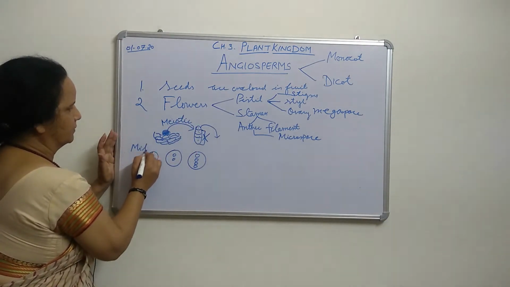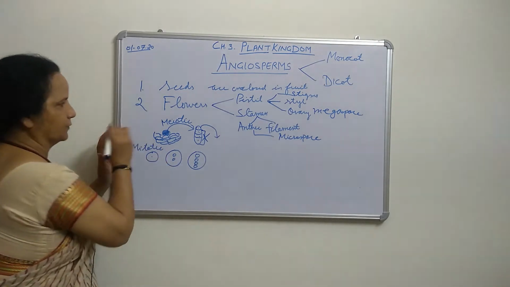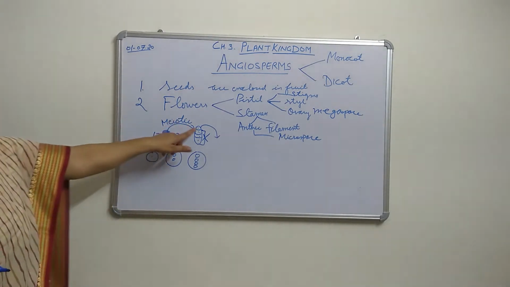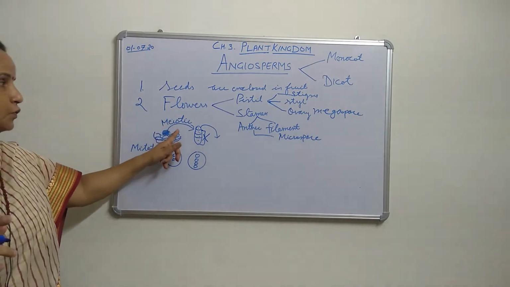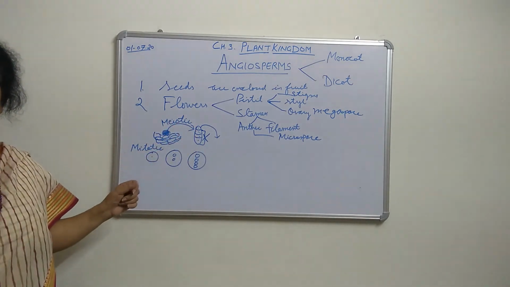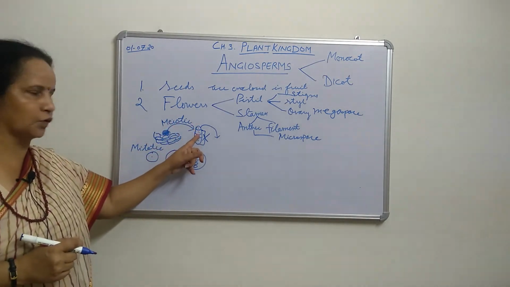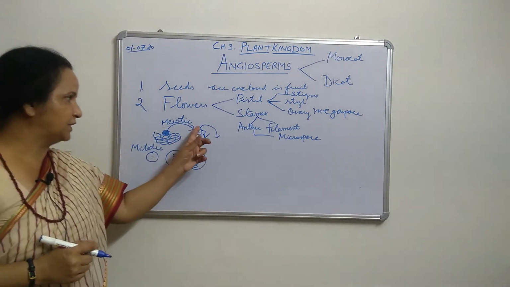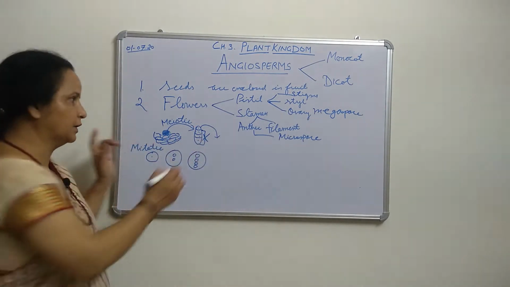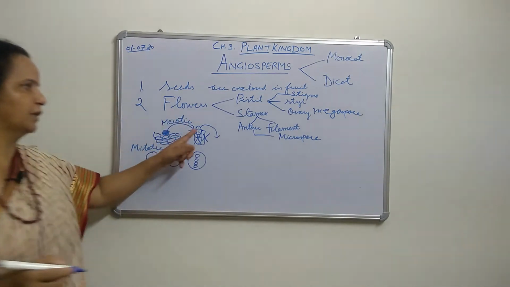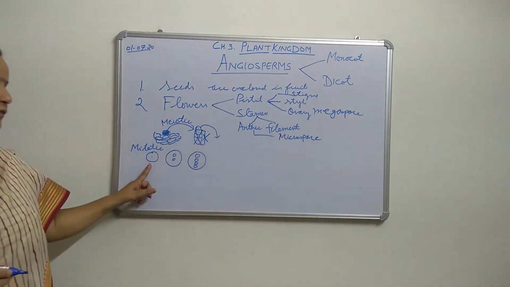And that will be mitotic division. Here, the products of meiosis are 4 cells, so we have 4 daughter cells. But among these, only 3 become degenerated, and only one will become active, and that one is this.